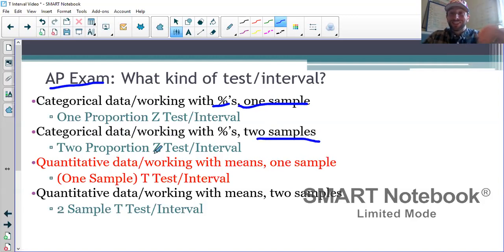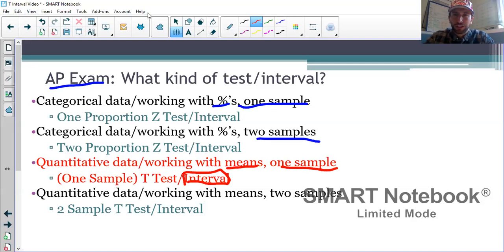In determining between z and t, for the sake of the exam, z is going to be a proportion question, t is going to be a means question. So in our context, we're working with means. We have 1 sample of 23 crows, and that's how we know we're in this t-test or t-interval. And of course here, hopefully it's pretty clear that we're not doing a test. We're creating some kind of confidence interval. Next week, we'll start to look at what happens if I have 2 samples, and then we'll jump into our 2 sample t-test and interval context.